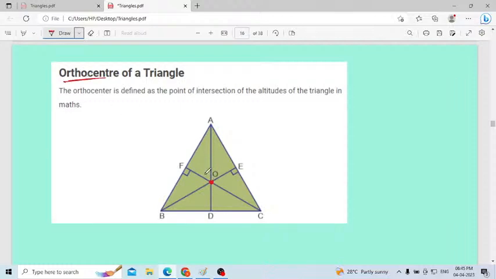Consider all the three lines. I am showing with only one line. Then you have to draw a perpendicular, otherwise point of intersection. Orthocenter is defined as the point of intersection of the altitudes. Altitude is nothing but you have to draw a straight line perpendicular to the base. Then all the three altitudes, they will intersect at a single point. That point we will consider as the orthocenter of a triangle.